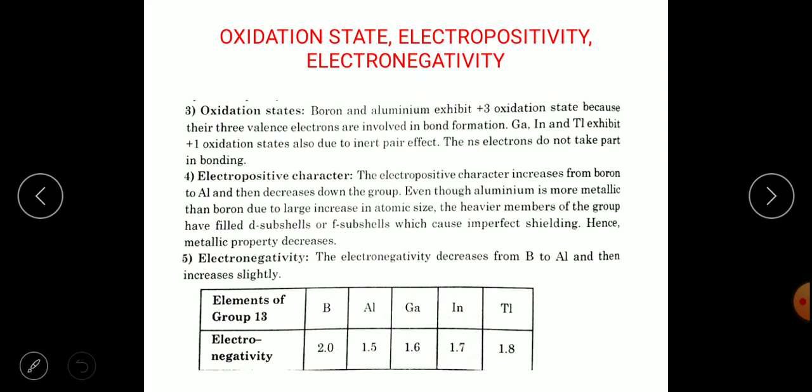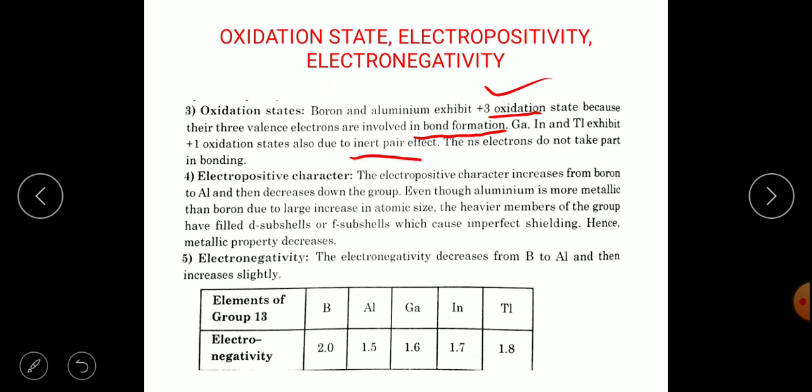So oxidation states: boron and aluminium exhibit +3 oxidation state because their 3 valence electrons are involved in bond formation. The outermost electrons are going to be involved in bond formation, and therefore they have a +3 oxidation state. Gallium, indium and thallium exhibit +1 oxidation state due to the inert pair effect.